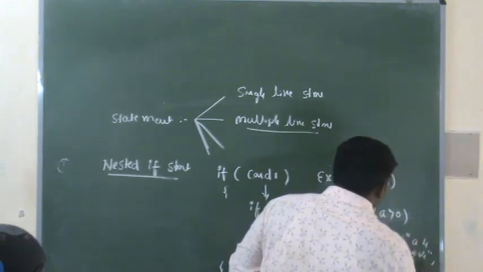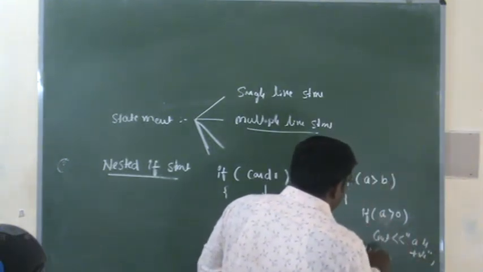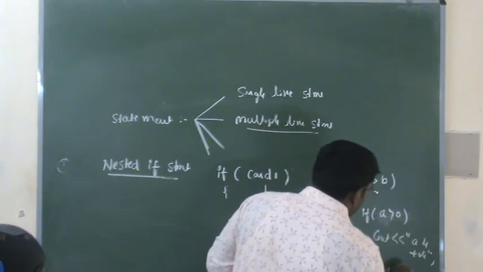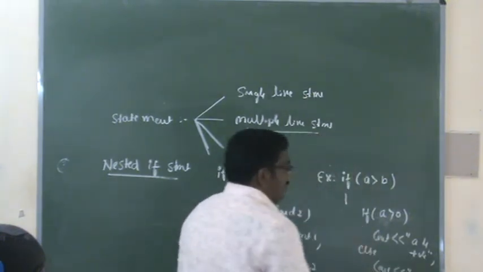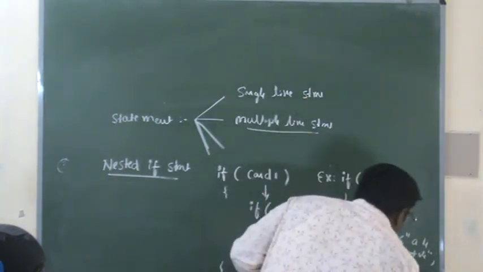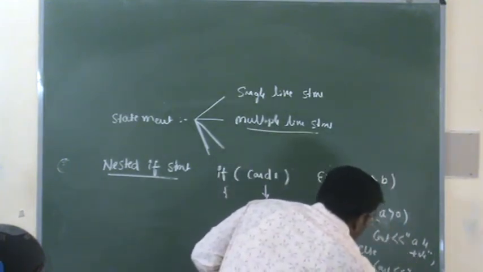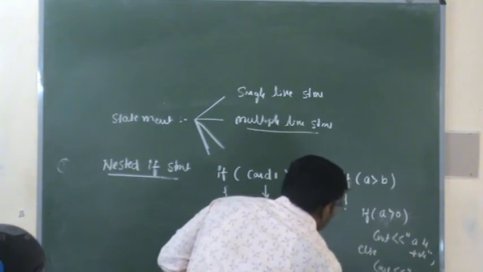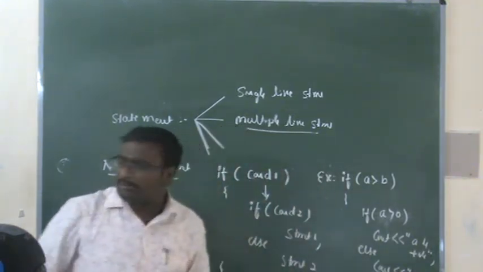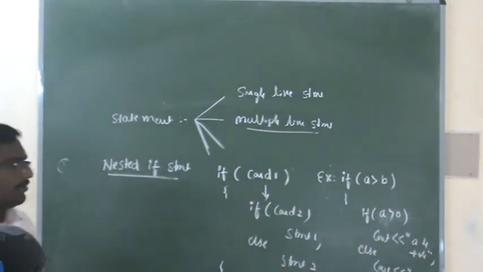Else cout "A is negative". Here I have written one simple code to demonstrate the nested if statement.